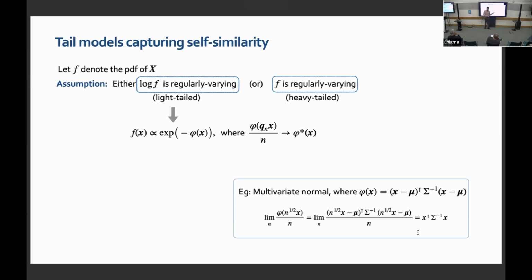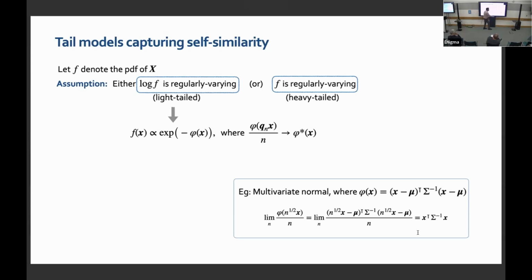If you see the multivariate normal, the logarithm of f is proportional to x minus mu transpose sigma inverse x minus mu. This is clearly a degree 2 polynomial, and it's going to satisfy this condition with qn being n to the power half and so on. It's a polynomial, and we can easily check the regular variation.